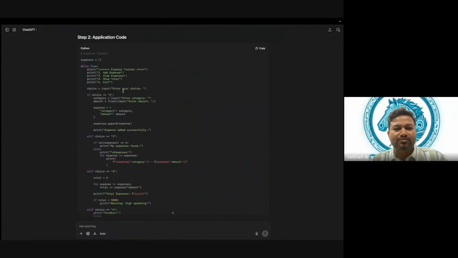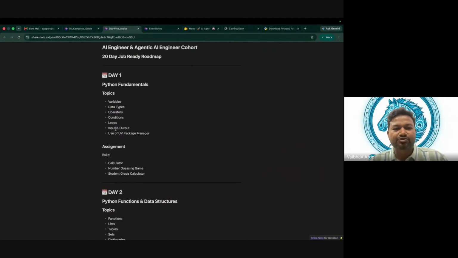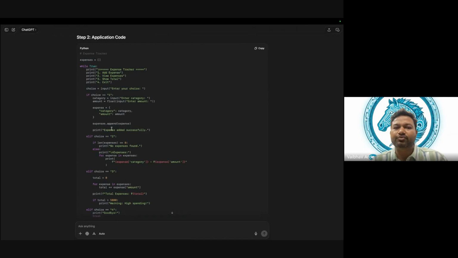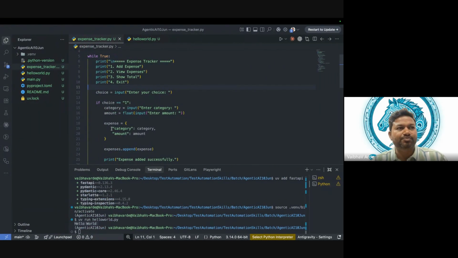Now we have one topic, inputs and outputs. What is output? Whatever we are printing, that is output. What is input? Input is whatever we are going to accept in a program. Again, it's Python, it's very easy. It's like input, enter your choice. That means this will be displayed on your screen.